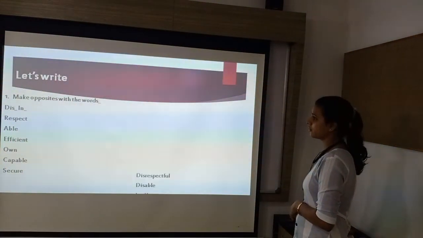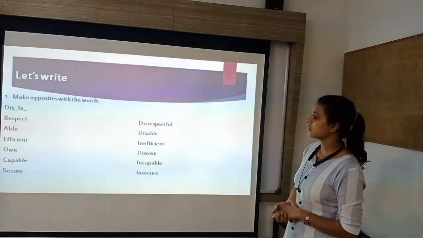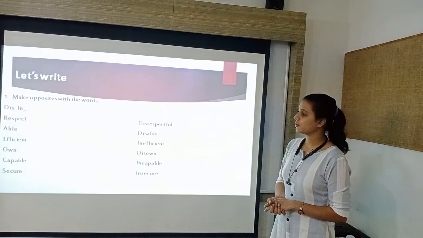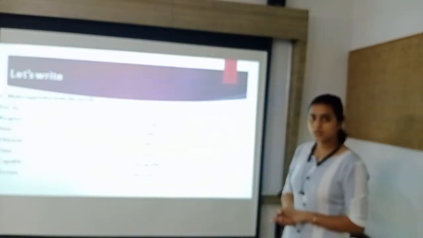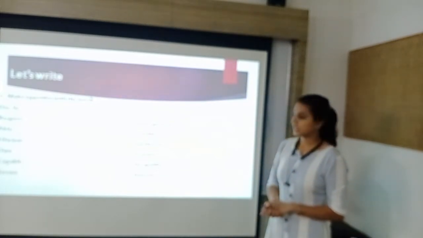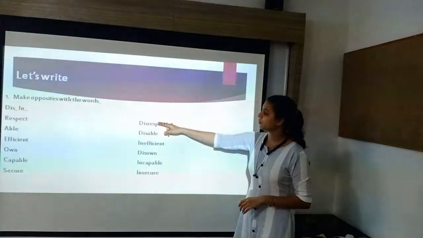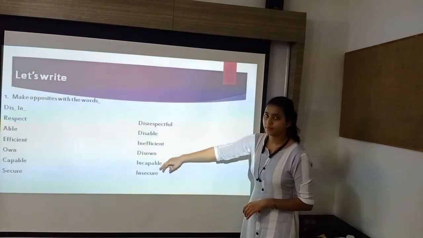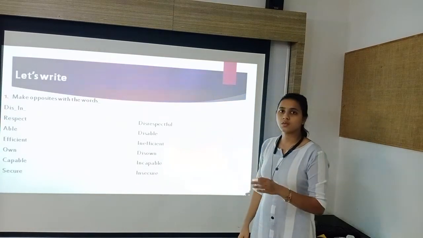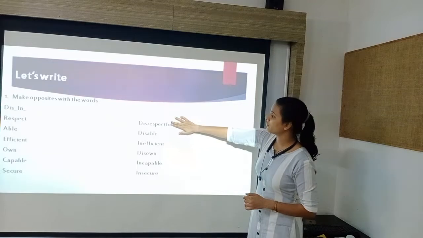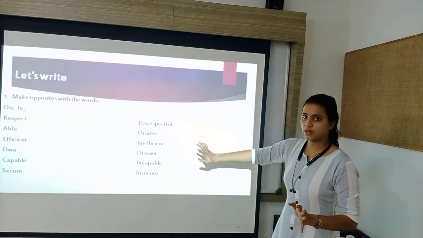Respect, disrespectful. Next is able, disabled. Efficient, inefficient. Own, disown. Capable, incapable. Secure, insecure. So in this way you have to use either dis or in to make the opposite word of the given word. Here full is not there, it is just a mistake. You have to write disrespect only.